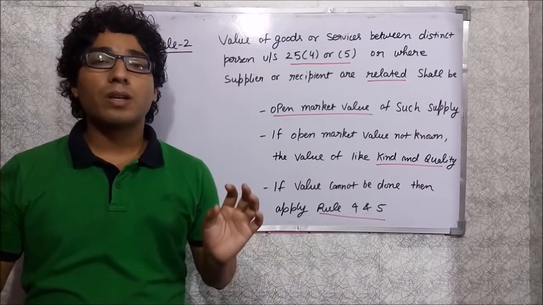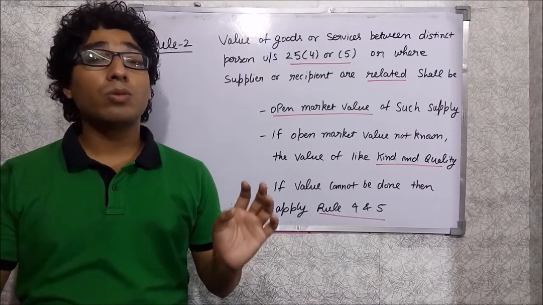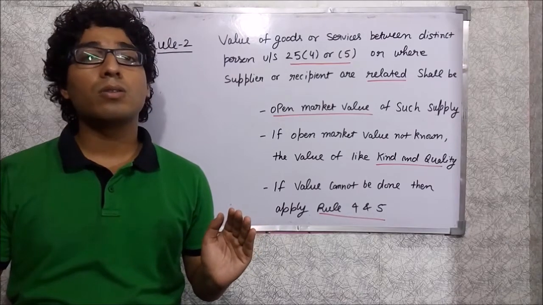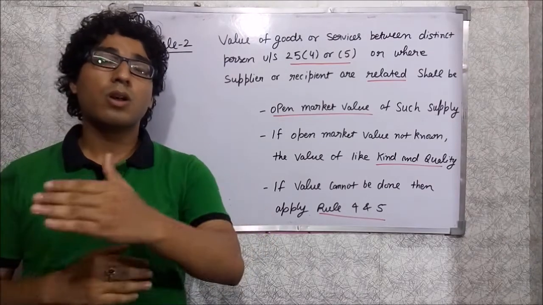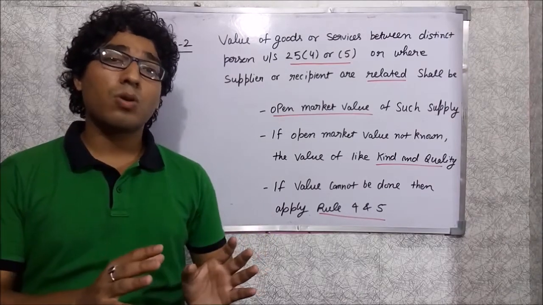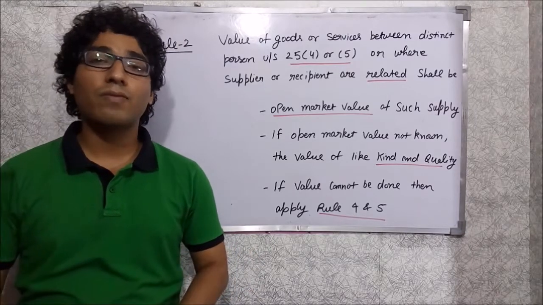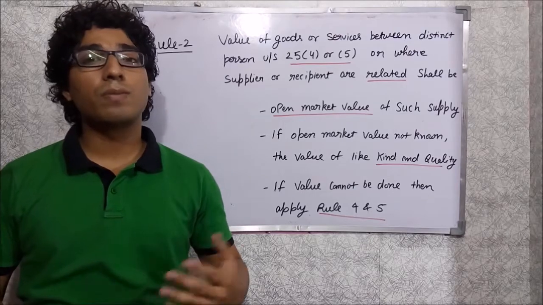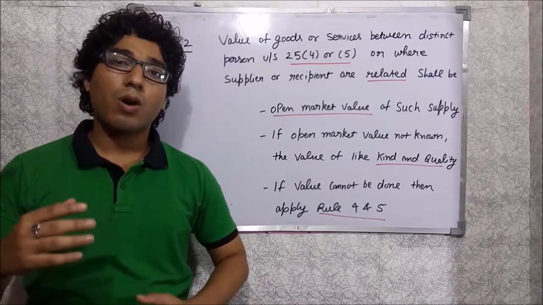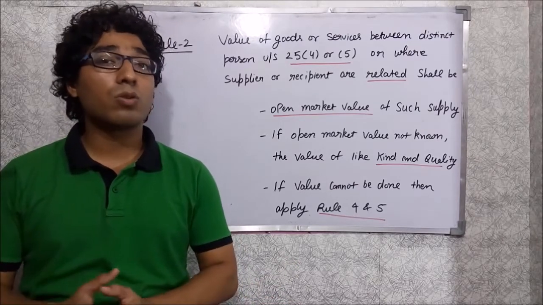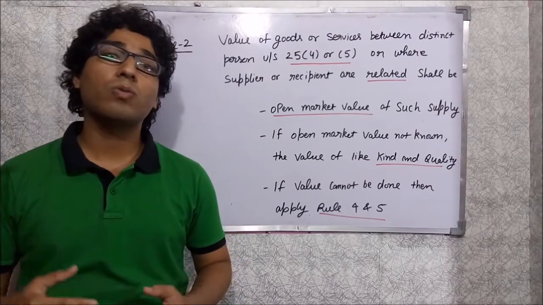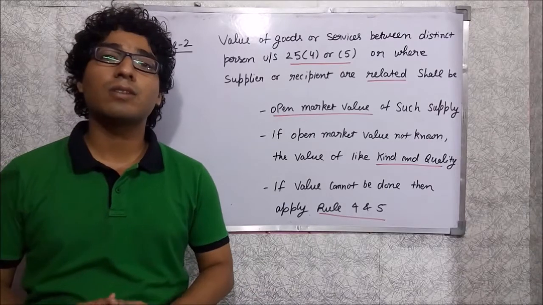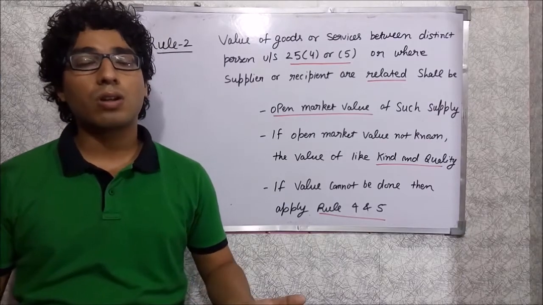So if supply of goods or services is made between those two branches, that will be treated as a supply between distinct persons. If you are a related person or a distinct person, then the valuation of goods or services will be done as per rule number 2. This also answers the query of how to value the supply of goods or services in case of a branch transfer or stock transfer.